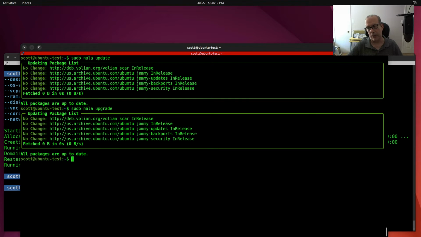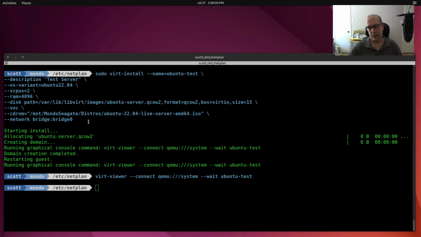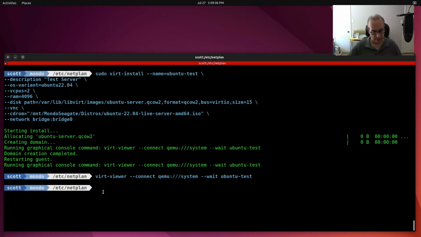If y'all are interested, I will do a video on Nala, but it was just something to install so we can look at the changes to the system. So now we have net-tools and we have Nala installed. So now I'm going to log off of my SSH session, and I'm going to go back to the host here, move ourselves back over to the home directory with a cd tilde.